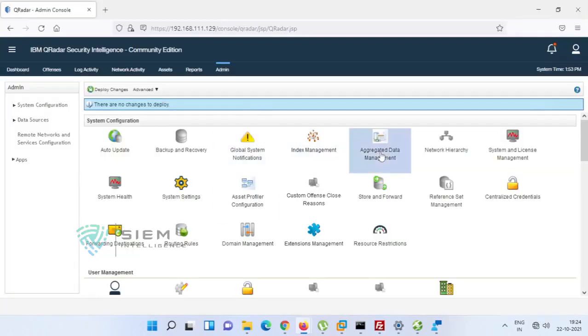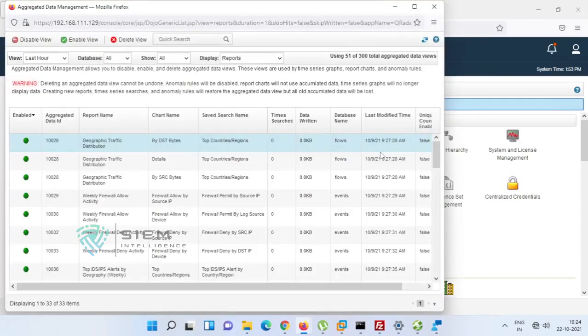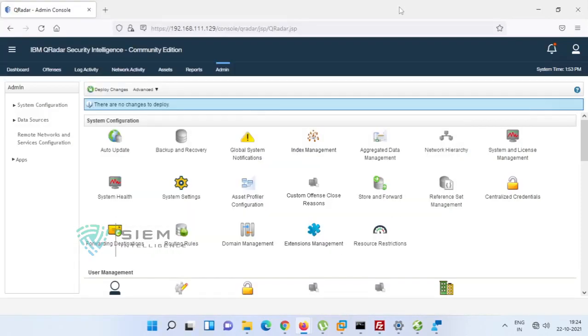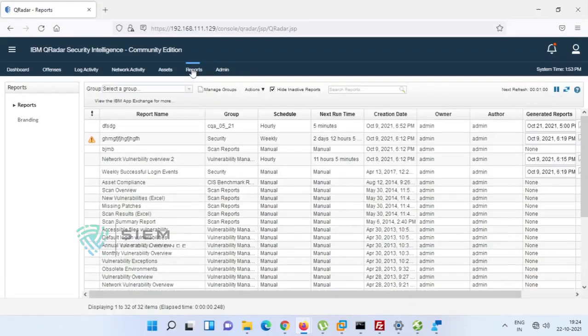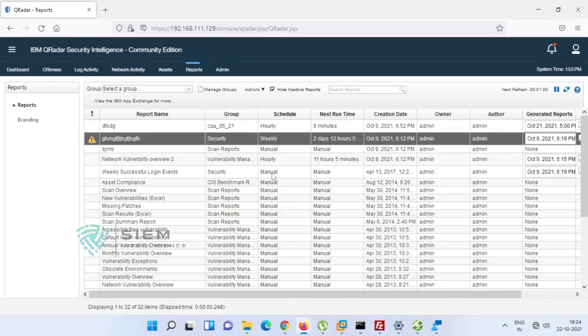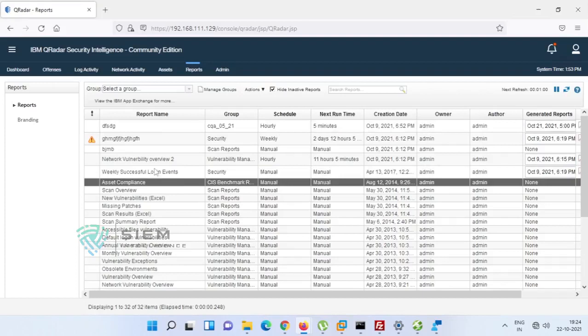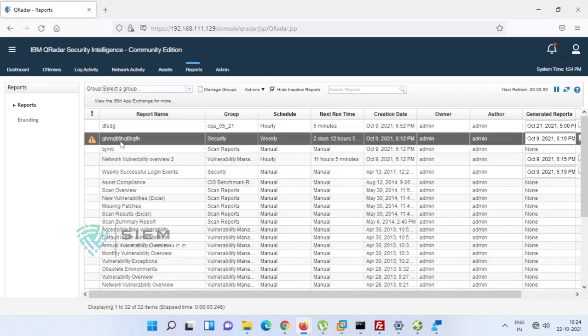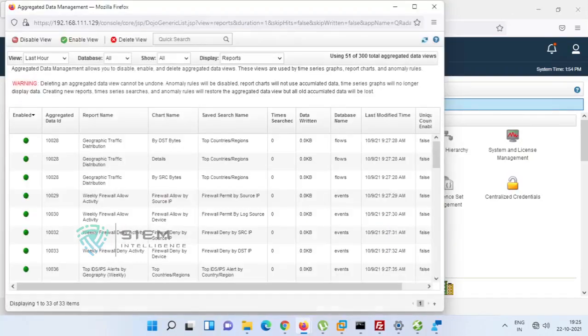And there is something called aggregated data. Here it is related to all your reports. We have seen reports over here. See, there is some weekly, hourly, manual, but there is a search behind this particular report. Okay, there is a search behind this report. What will it do in this aggregated data? If you see aggregated data management, there are so many things.